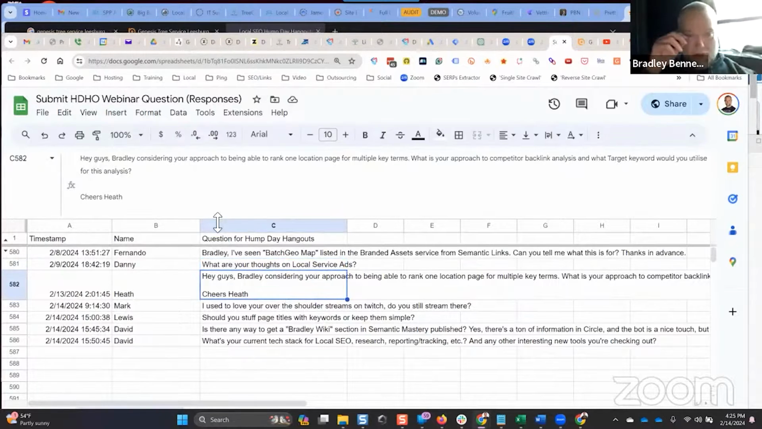He says, hey, Bradley, considering your approach to being able to rank one location page for multiple key terms, what is your approach to competitor backlink analysis, and what target keyword would you utilize for this analysis? All of them, all of the primary keywords that are traffic generating, conversion oriented type of search queries.